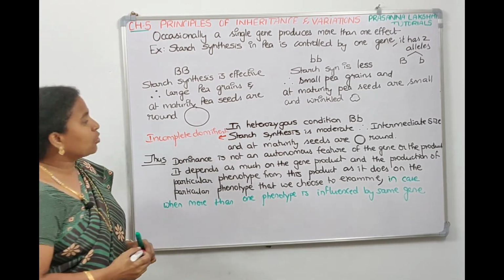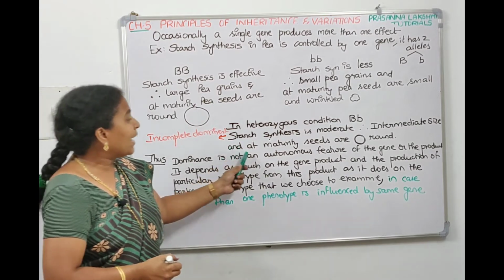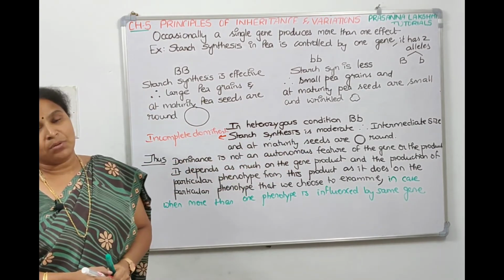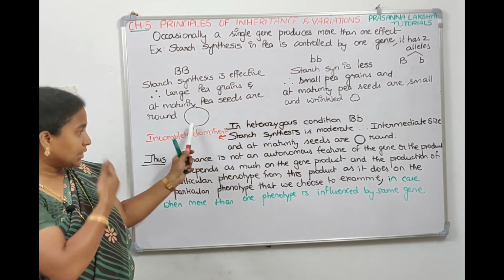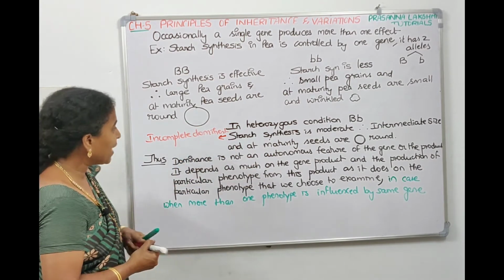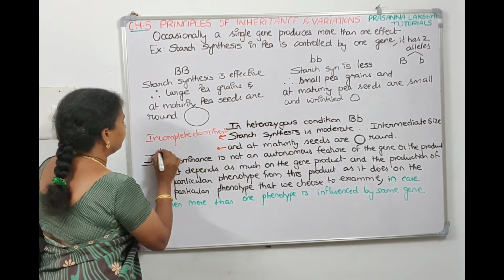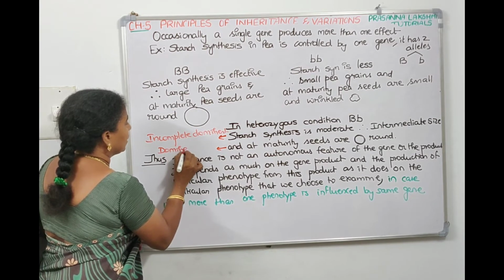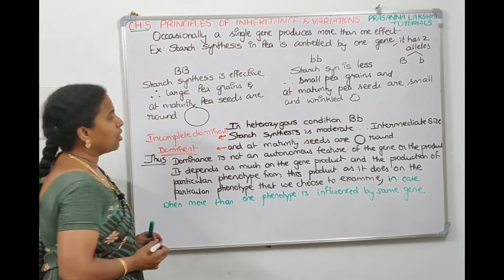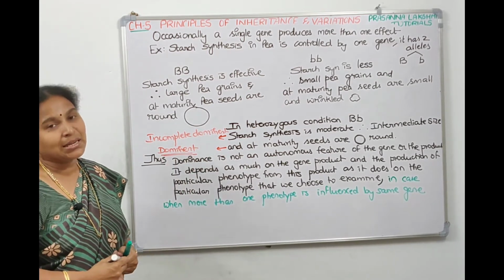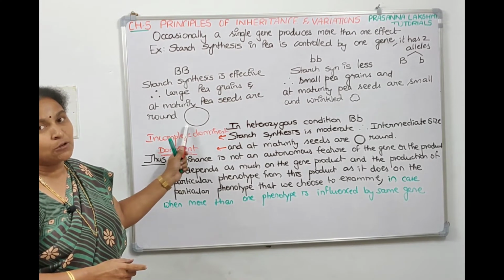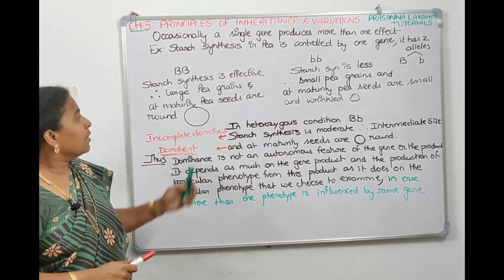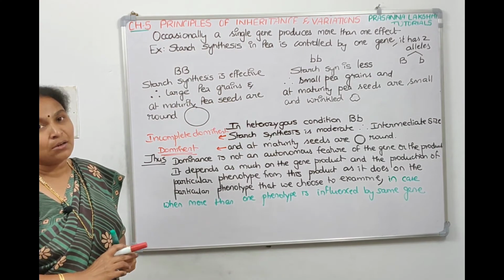Whereas in terms of shape, at maturity the seeds are round, so it is obeying this shape only. In terms of shape, it is dominant. In terms of starch synthesis, it is incompletely dominant because it's not matching this size, nor that size. Now, basing on this, we can come to a conclusion.